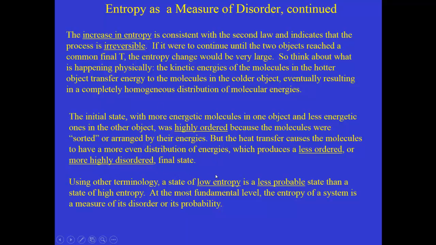So using other terminology, we could say that a state of low entropy is a less probable state than a state of high entropy. So at the most fundamental level, the entropy of a system is a measure of its disorder. The final state has the higher entropy, which is the higher disorder in this example that we were using. And as a result, it's a more probable state. If we wait long enough, that is exactly what we will find: a state where the molecular kinetic energies will be evenly distributed between the two objects.